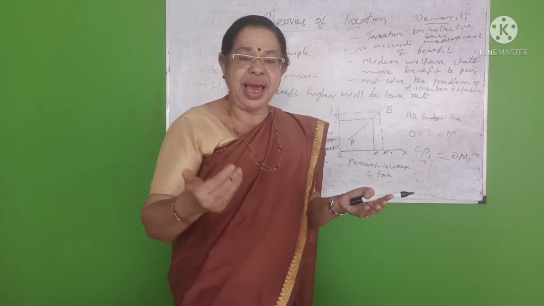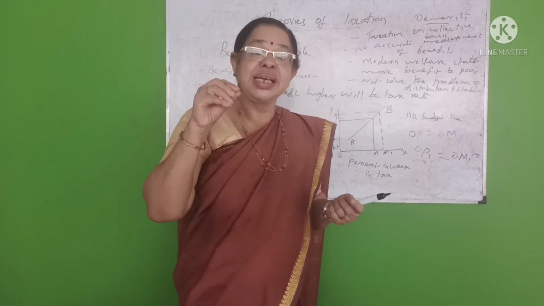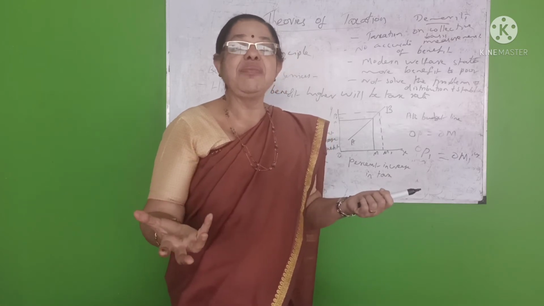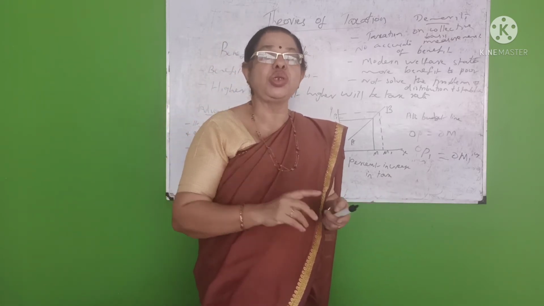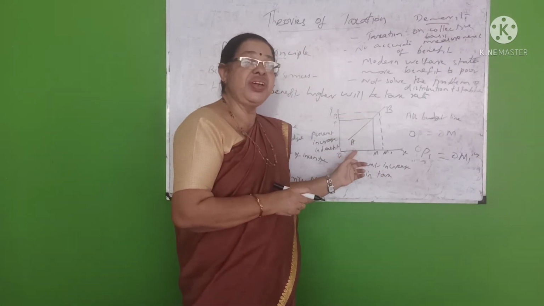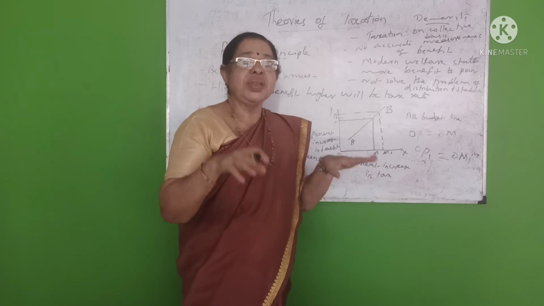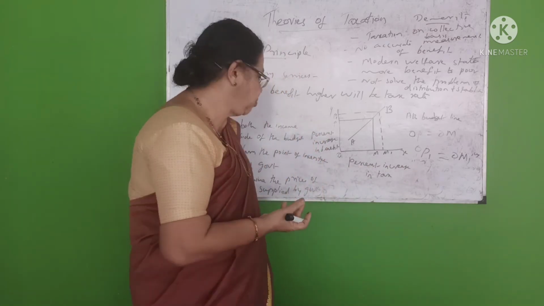Budget mainly explains income and expenditure. In the same way, the benefit principle also explains both sides of the budget. The higher the benefit, the higher will be the tax rate. So both income and expenditure are taken into account.